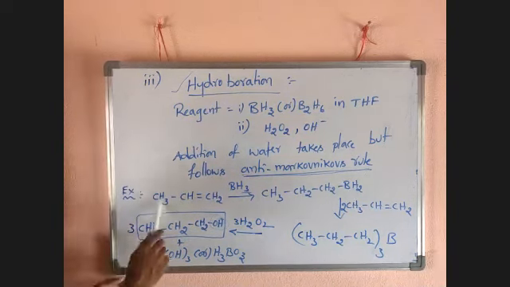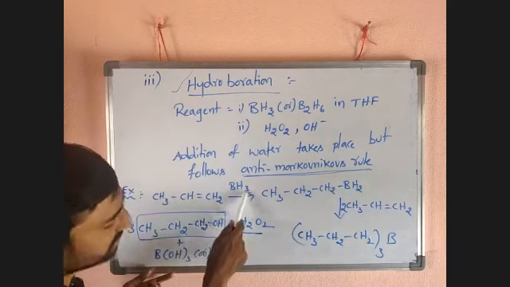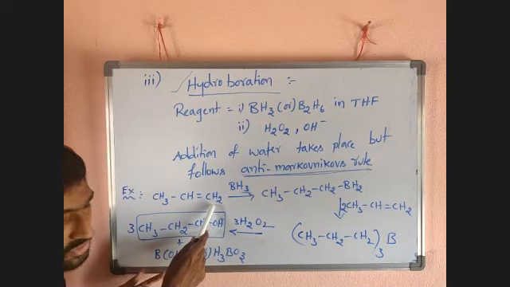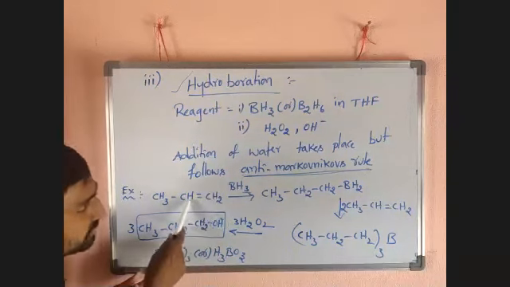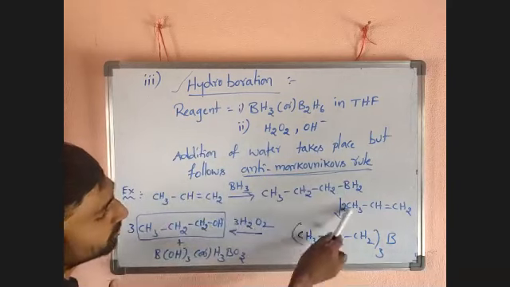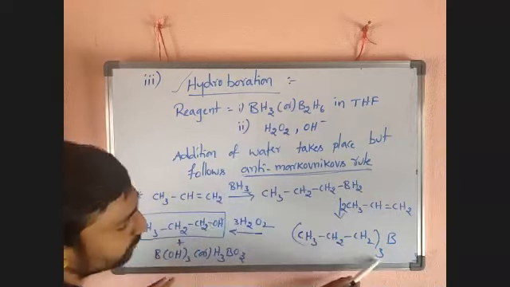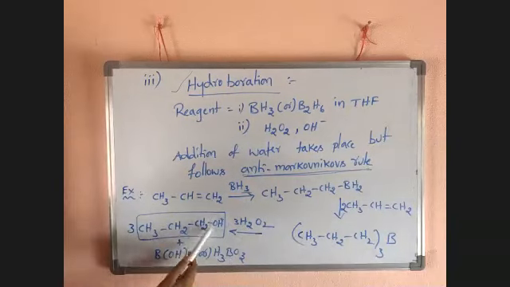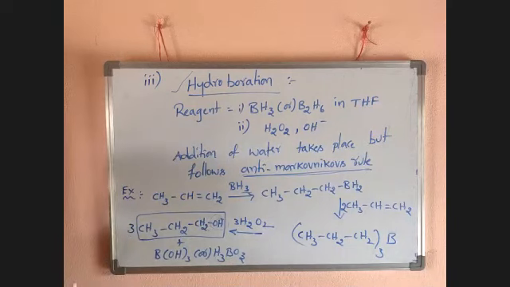So CH3, CH double bond CH2, BH3 is there. H gets attached to CH2, no, that's wrong, because H gets attached to CH. It follows anti-Markovnikov. You get 1 mole. Again, 2 moles of alkene are involved in the reaction. You get 3 moles that react with H2O2, 3 moles of H2O2, giving alcohol plus boric acid. That's a simple method.